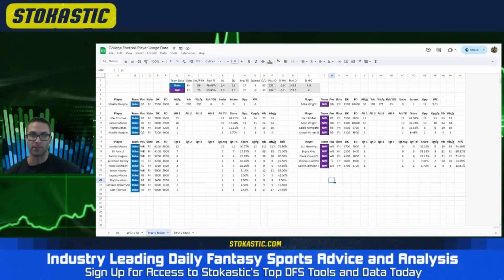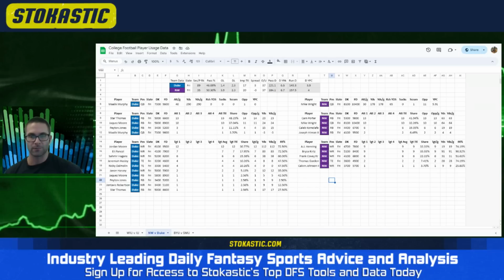But Mike Wright being a piece of this run game, I think, is important because he's very lackluster as a passer. 6.0 yards per attempt. For reference, the college average is 7.4, so he's well below that. And he's had a long career. He's been in multiple programs. I wouldn't expect him to light the world on fire, although Duke's defense is rebuilding quite a bit here.